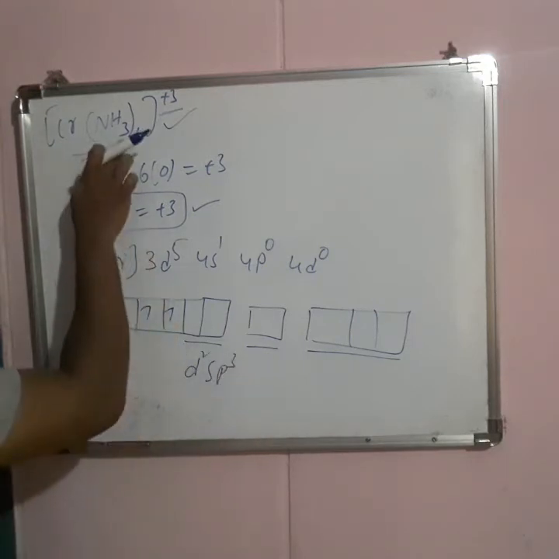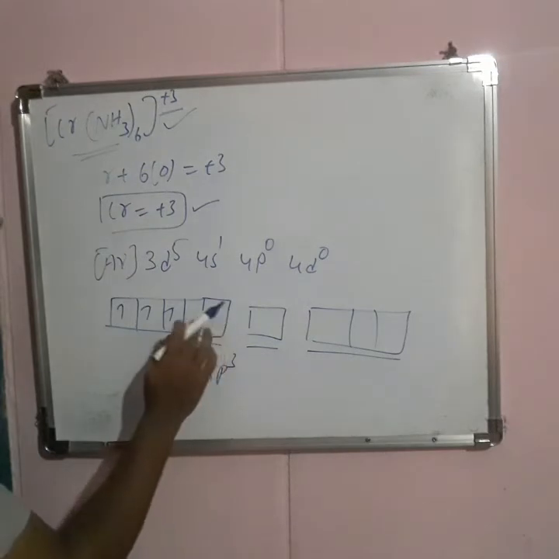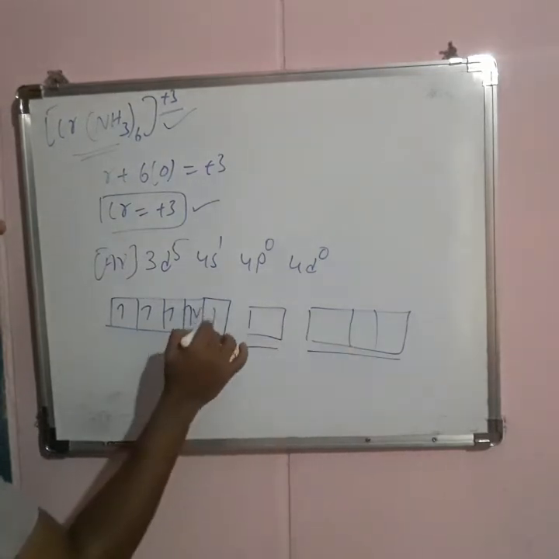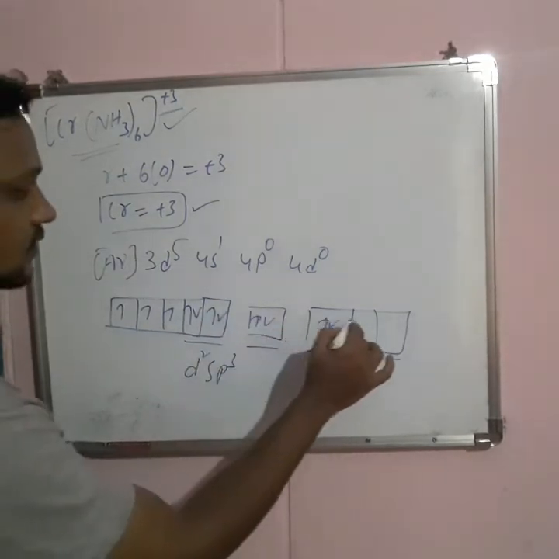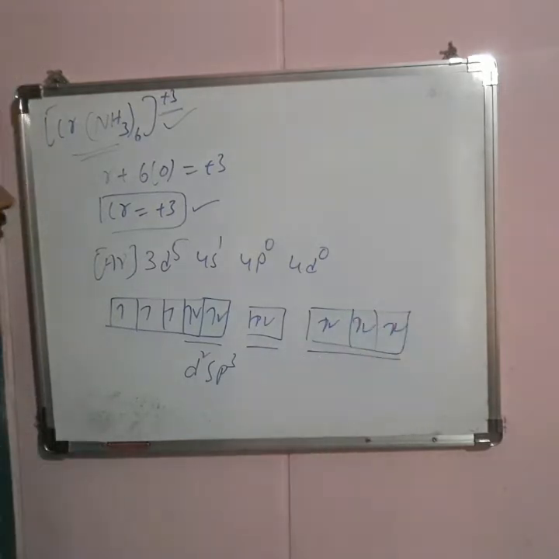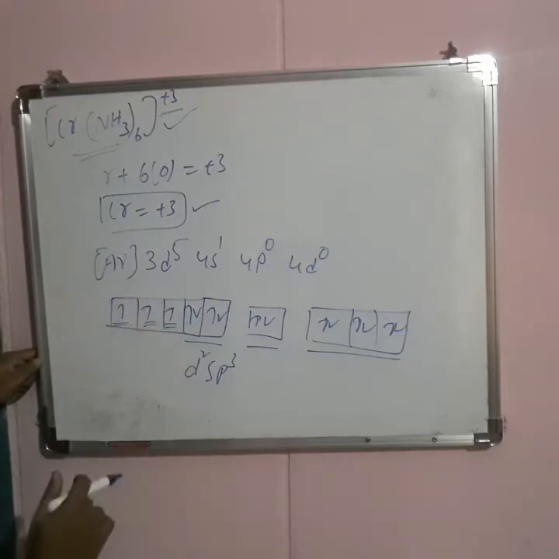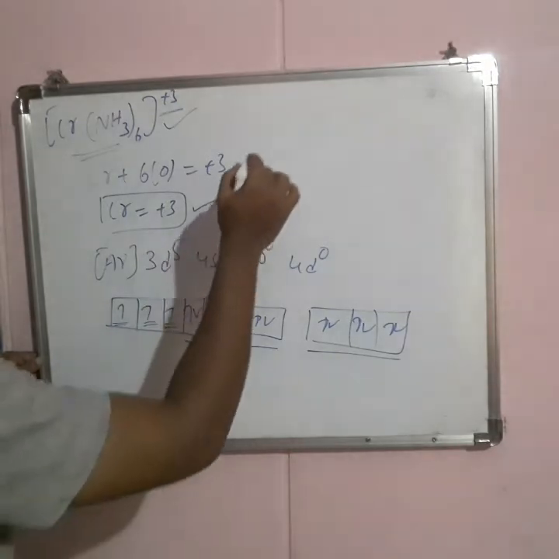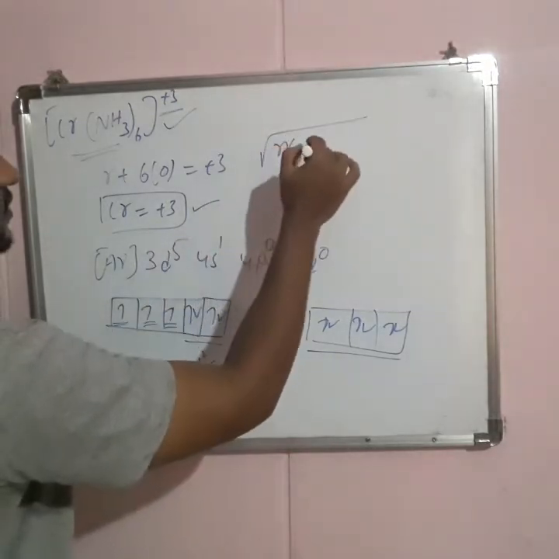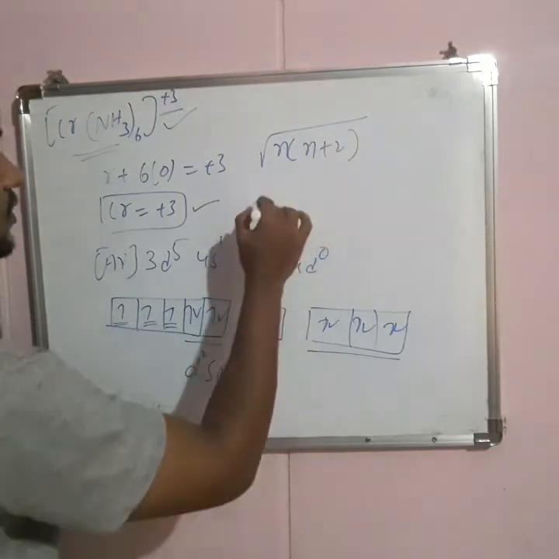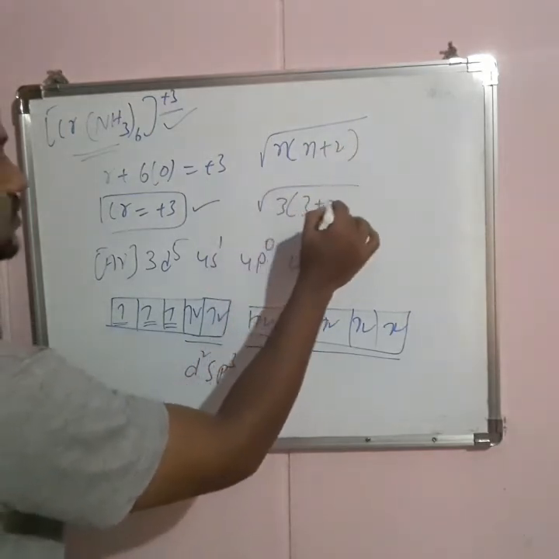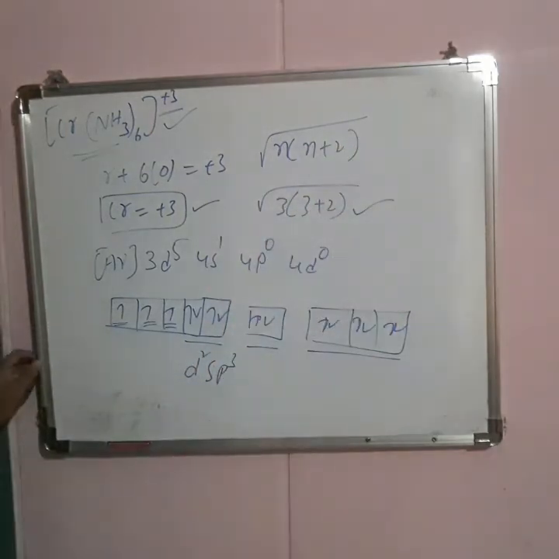And here 6 ligands donate 6 pairs of electrons to the 6 vacant orbitals, so the bond is formed between ligand and central metal atom. Here 3 unpaired electrons are there. Due to these 3 unpaired electrons, it is paramagnetic in nature, and the Bohr magnetic value can be estimated using the formula root over n into n plus 2, so root over 3 into 3 plus 2. Okay, this is the Bohr magnetic value.